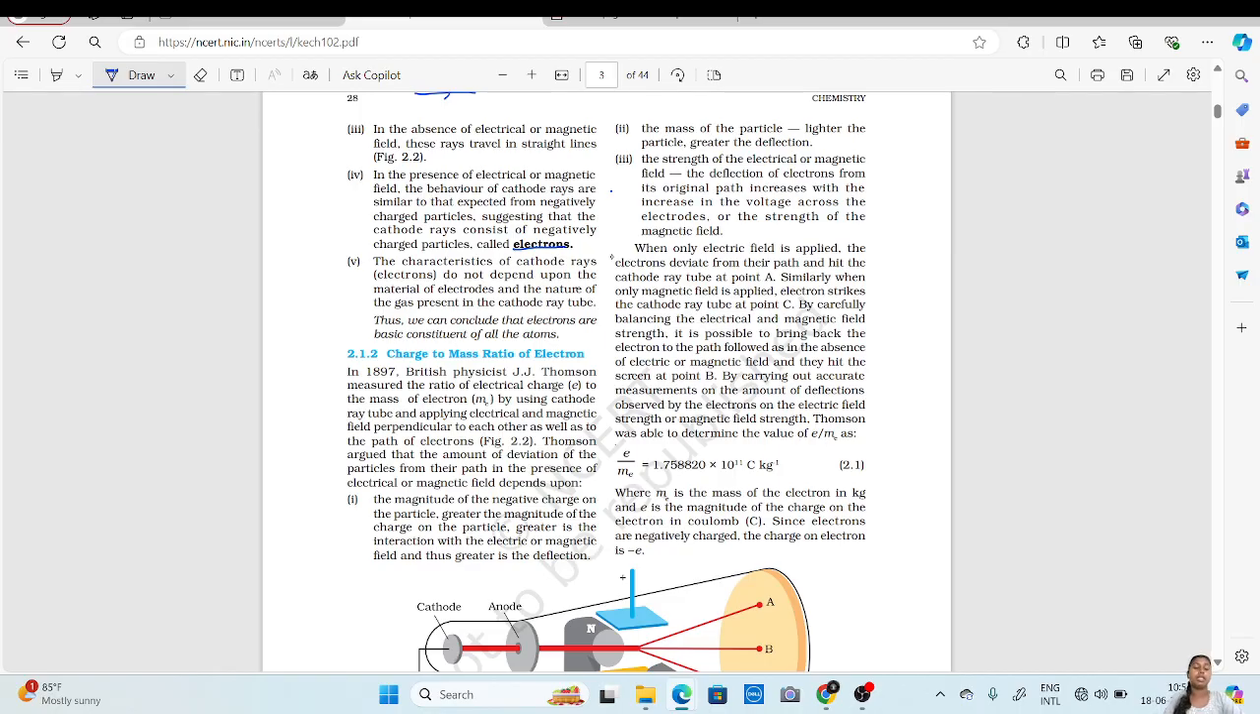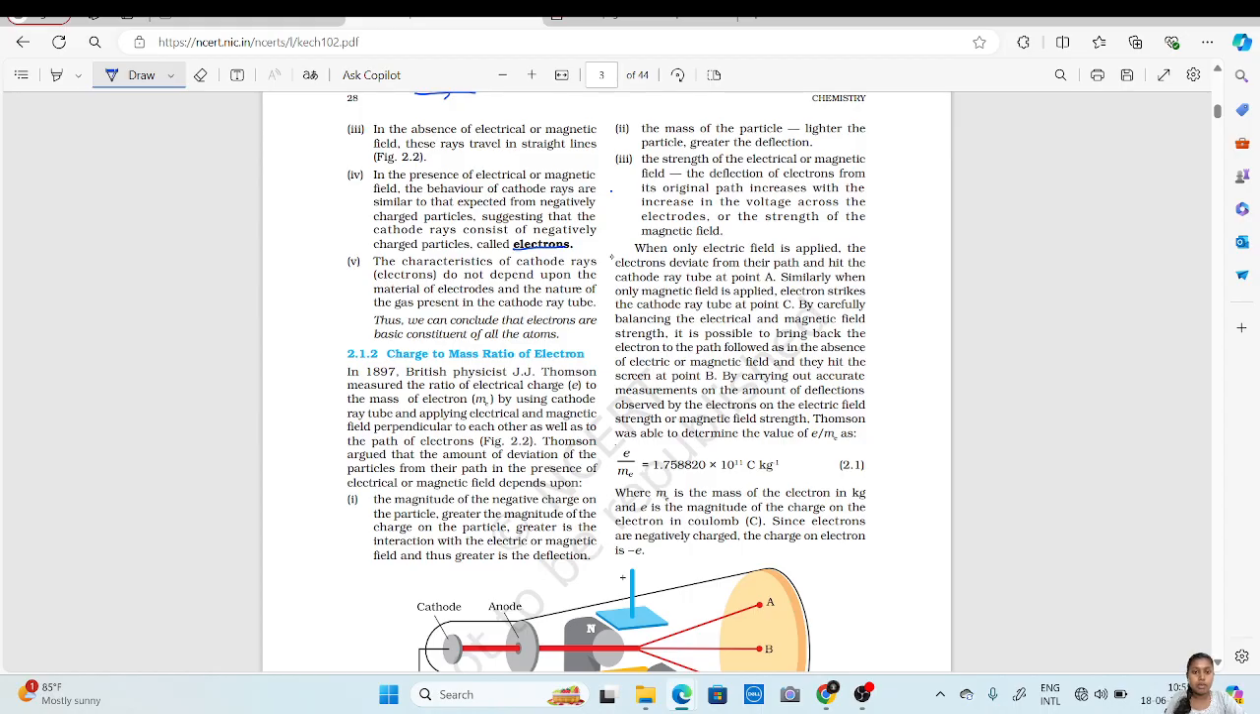So what they said is, without an electrical or magnetic field the rays move in a straight line. When there is an electrical or magnetic field, the behavior of cathode rays is similar to that expected from a negatively charged particle. Due to this, the term electron was discovered, suggesting that the cathode rays consist of negatively charged particles called electrons. So they considered that cathode rays consist of a negatively charged particle called electrons.